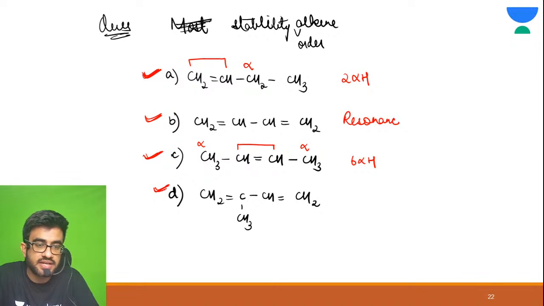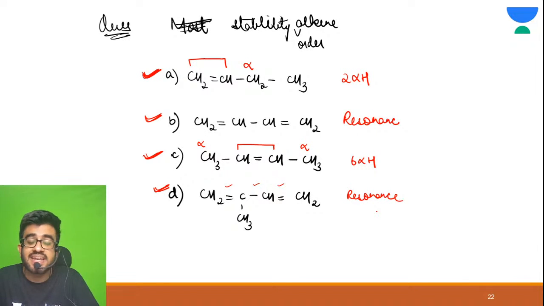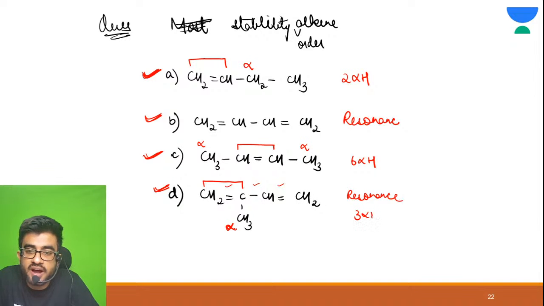Now tell me in the D option. Is resonance possible? Yes, resonance is possible. Double bond, single bond, double bond. Alright. But there is hyperconjugation also here. How? See, this is your main thing. This carbon is your alpha. This carbon is your alpha. So here 3 alpha hydrogen also. Are you able to understand this?